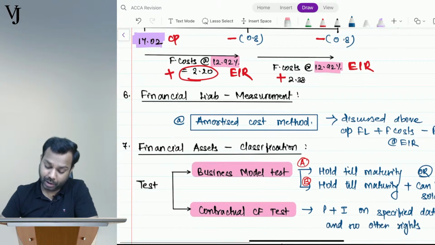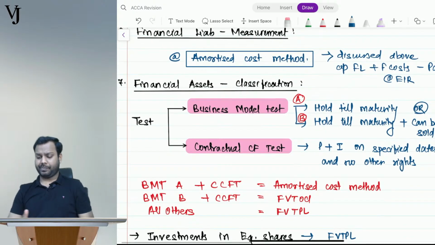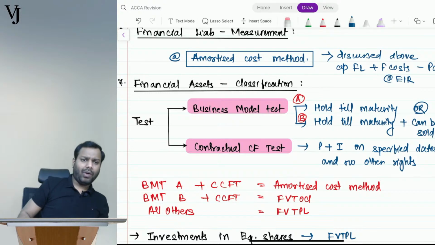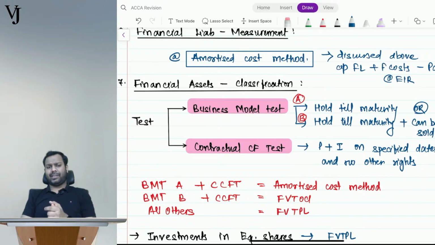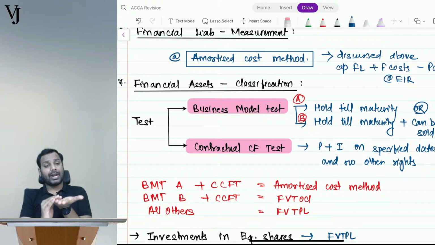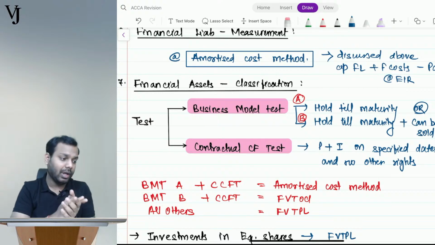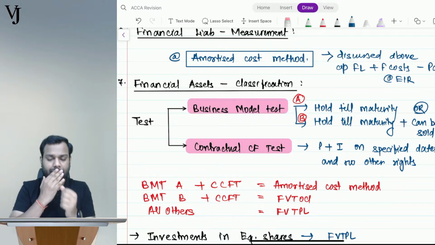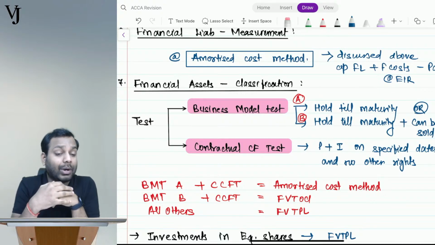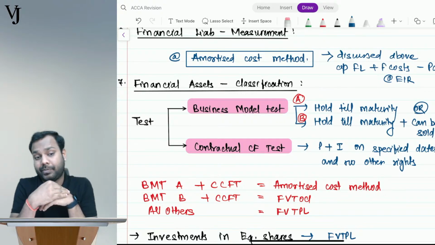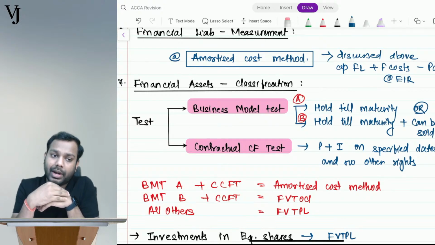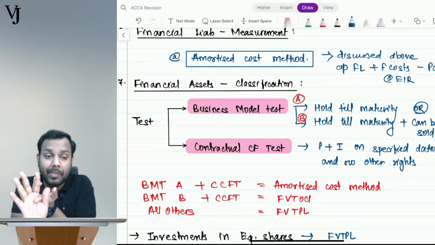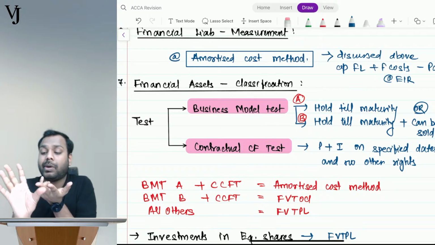Now financial assets. What are financial assets? Financial assets are a contractual right to receive cash or a contractual right to exchange financial assets or financial liabilities in potentially favorable conditions. Like investment in equity shares, cash, trade receivables, investment in debentures, investment in bonds.